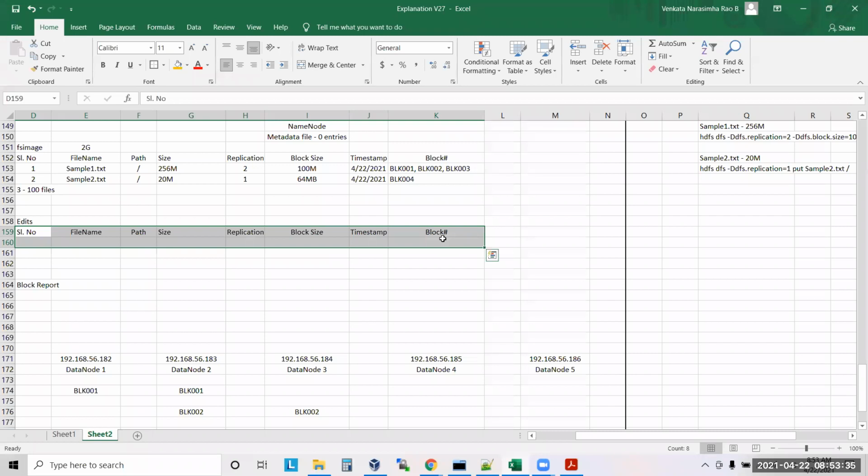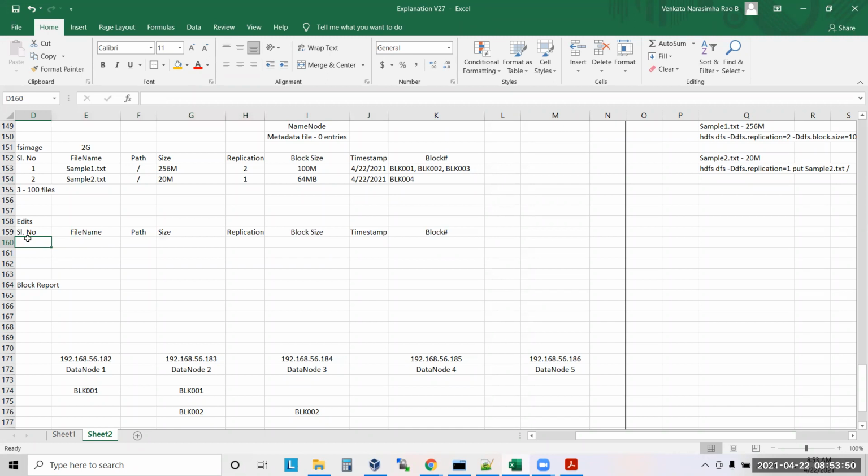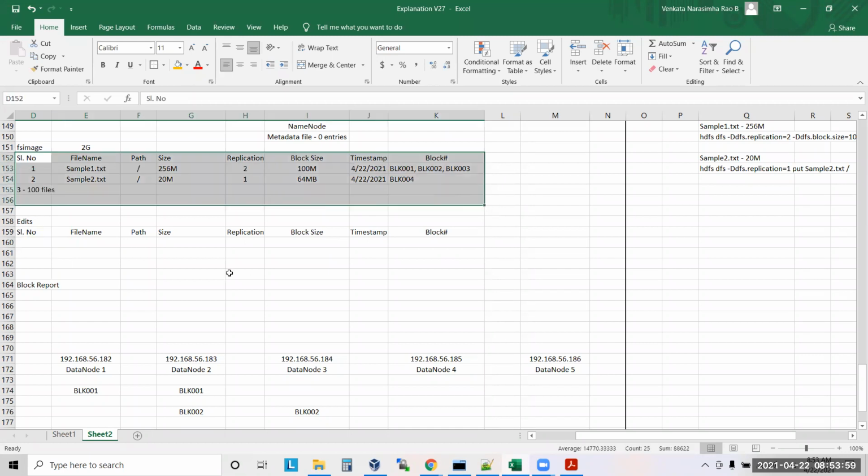Got it? So if anybody writes a new file into Hadoop, the metadata of the file will be written to edits first. Then on a frequent interval, say every 60 minutes, the metadata will be merged, moved from edits to FS image. Understood? So now this file is safe.